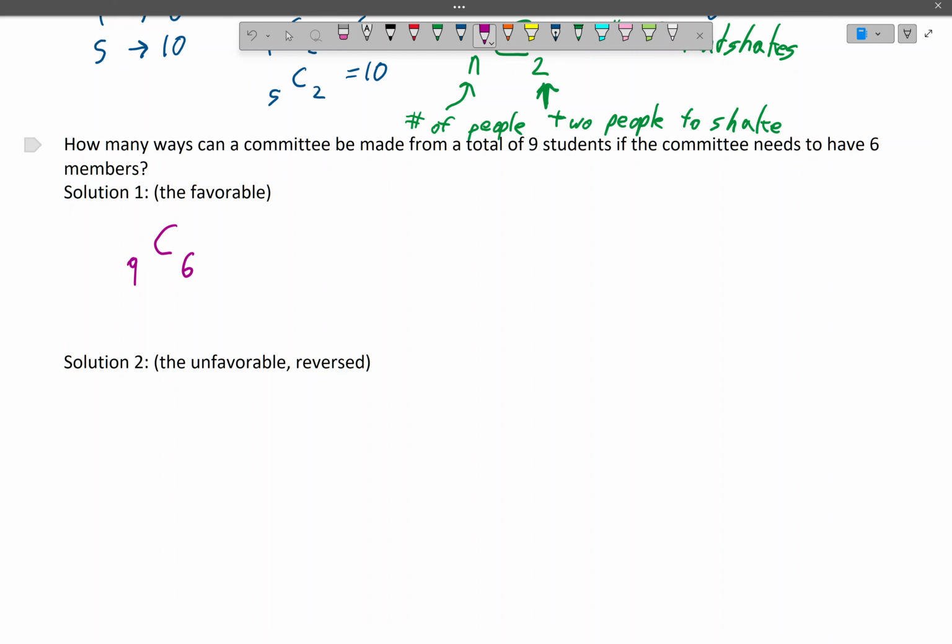It is simple. But I want to say this in the reversed sort of way. Well, if I'm choosing 6 people to make up the members, then I'm also choosing 3 people to not be members.